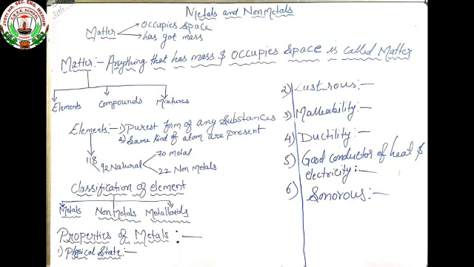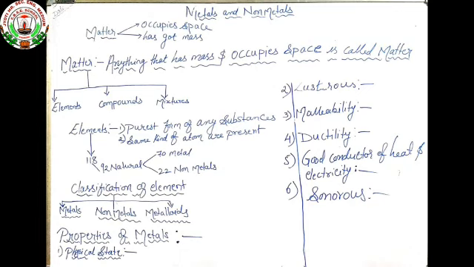In total 118 elements are present in nature, out of which 92 elements are natural. Out of these 92 natural elements, 70 are metals and approximately 22 are non-metals. Now, how do we know whether a particular element is a metal or a non-metal?